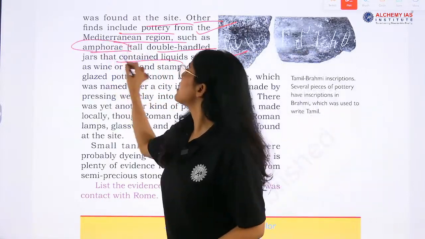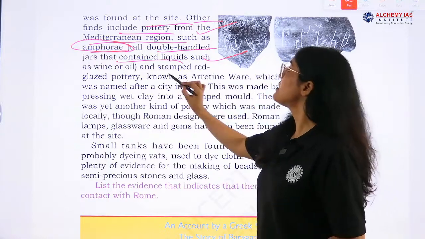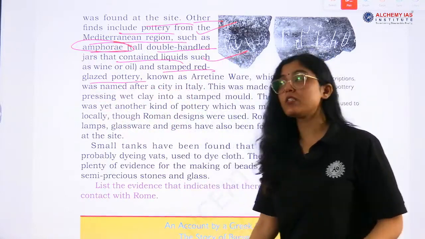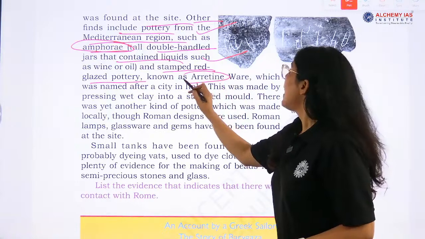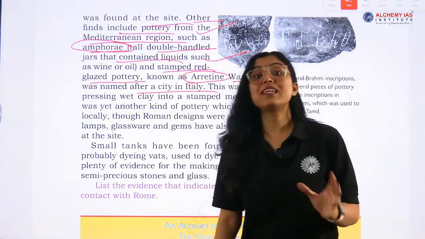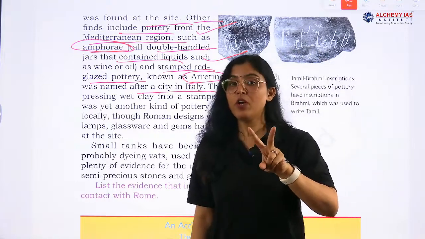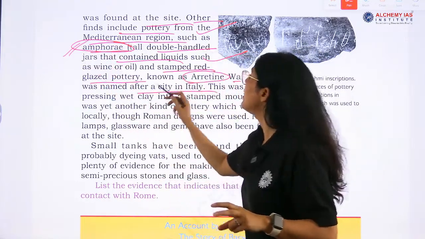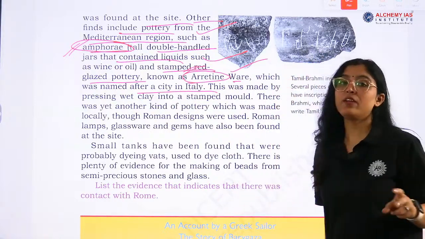So amphorae is a jar. Stamped red glazed pottery is also found, known as Arretine ware, which was named after a city in Italy. See, these two things are found: amphorae and then Arretine ware from Italy.